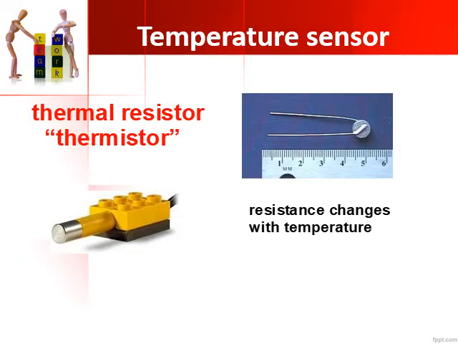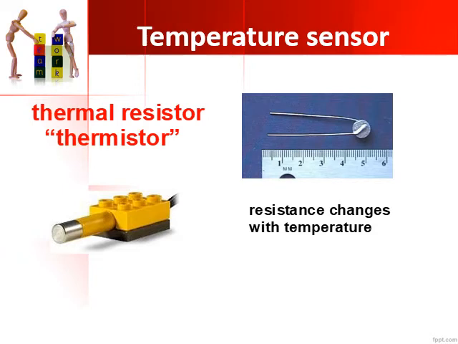And then we have the temperature sensor, which is also called a thermistor or a thermal resistor, wherein the resistance changes with temperature. You have a small device here, so the resistance of this device will change based on the temperature where it is being applied, or based on the application where there is temperature involved. As the temperature changes, the resistance changes, and that will show you an output signal, and that is how you measure the temperature.